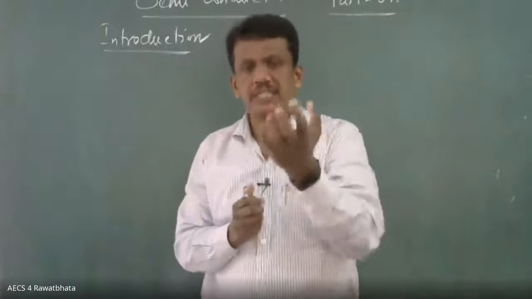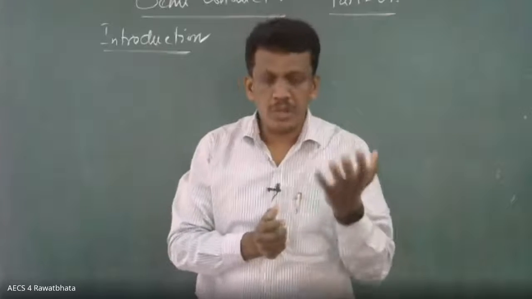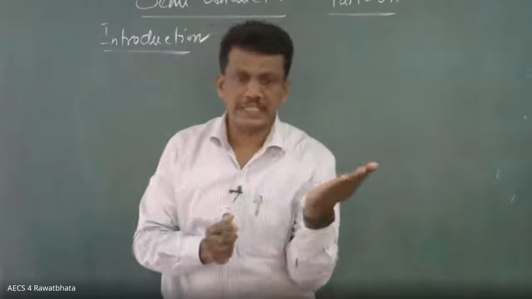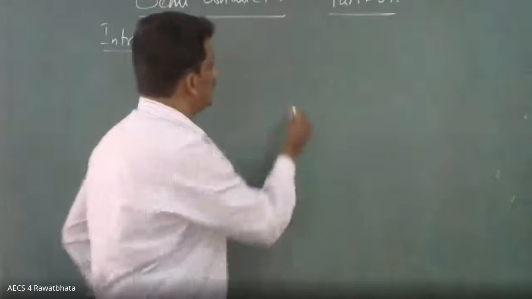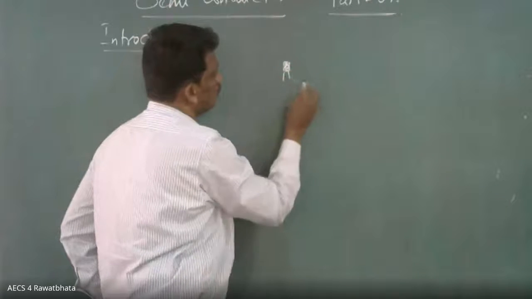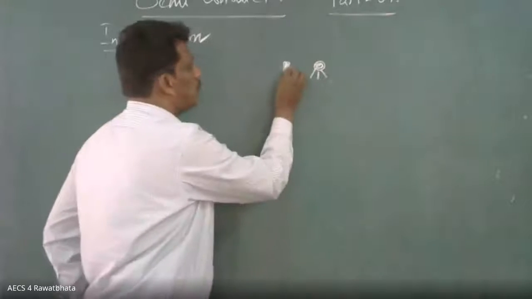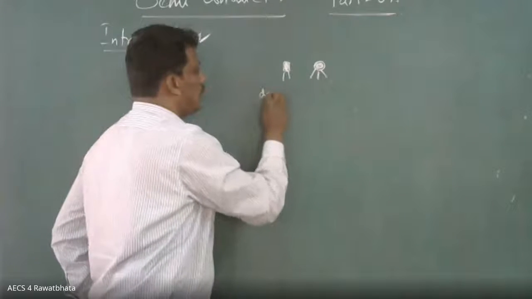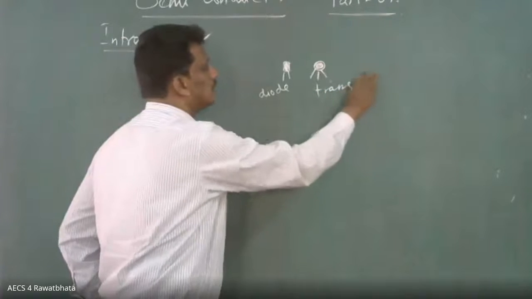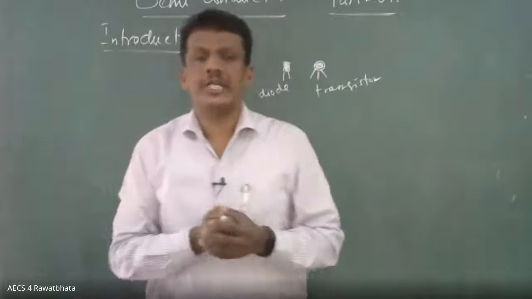Now what we are discussing with you through online, in case of a computer, mobile phone, laptop, if you see inside there is a circuit, one base is there. There you can see a small portion like that. This is one, another one you may have three. This type of small device is called a diode. This is called a transistor. So these are the devices we are using for the technology.